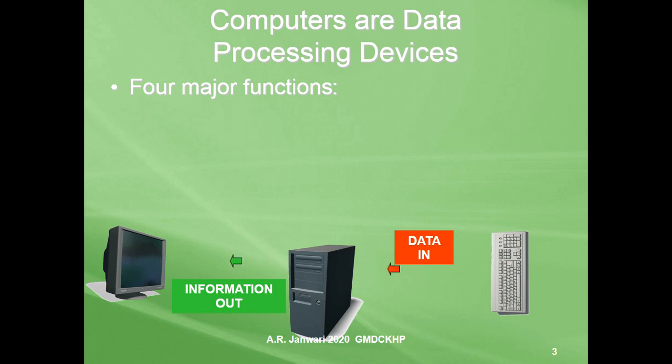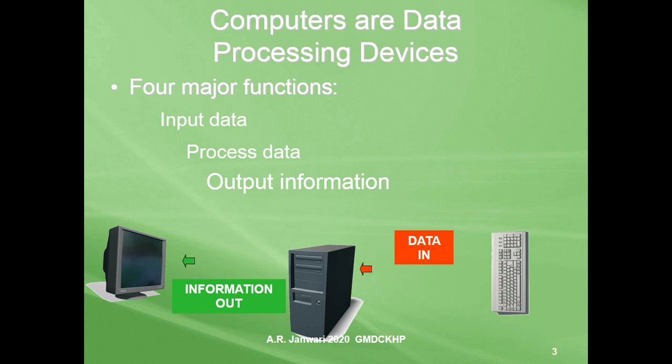Also, these are four essential functions for computer which are input data, means computer is able to get data, to receive data, to process data, make output information, or store data and information. Students, these are four essential functions that computer has to perform for the user.